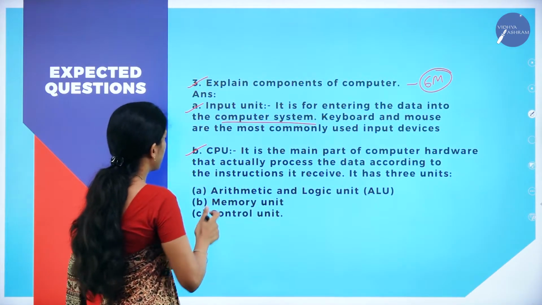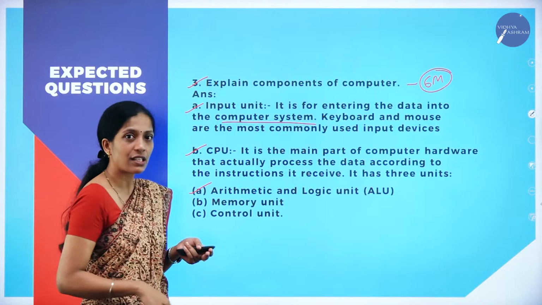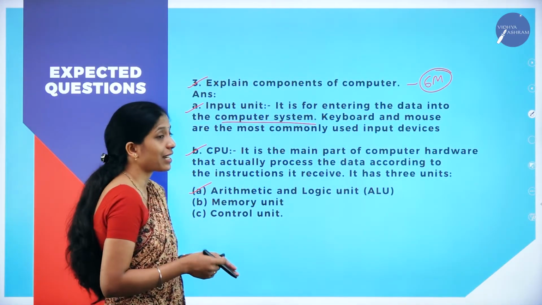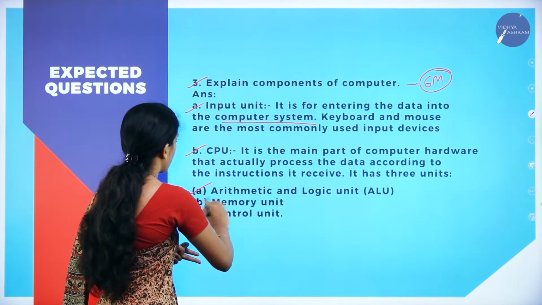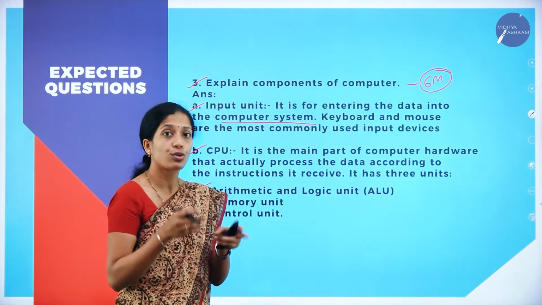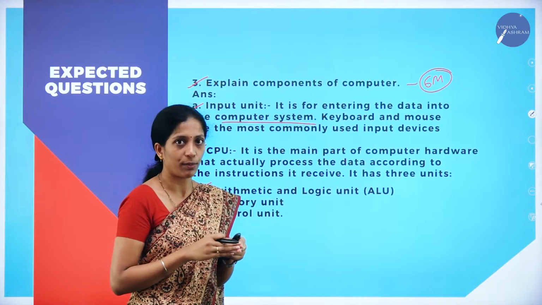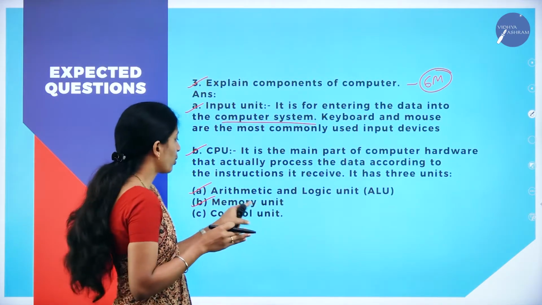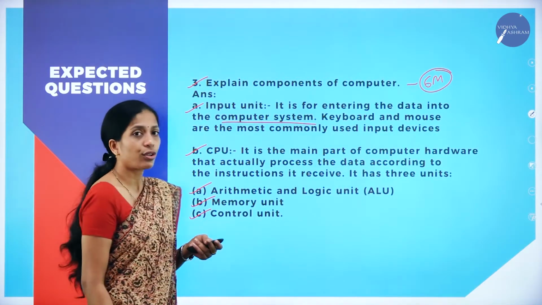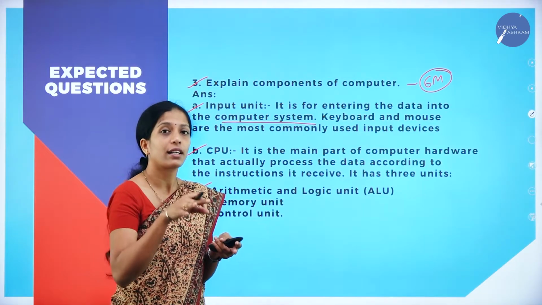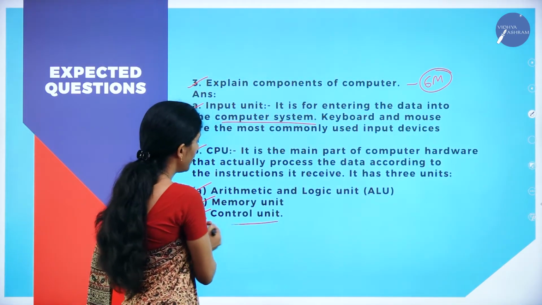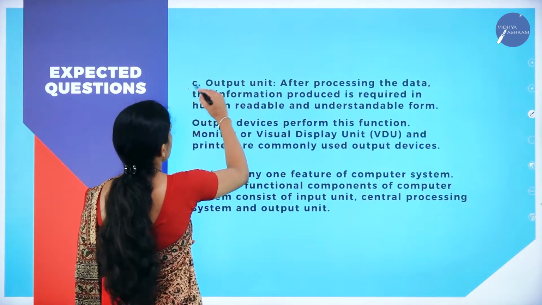The CPU has three main units: the arithmetic and logic unit, which performs all the arithmetic as well as logical operations; the memory unit, which helps to store the data before it is processed into useful information; and the control unit, which controls all other units. Next, the output unit.